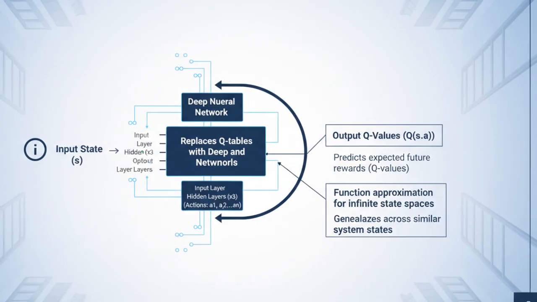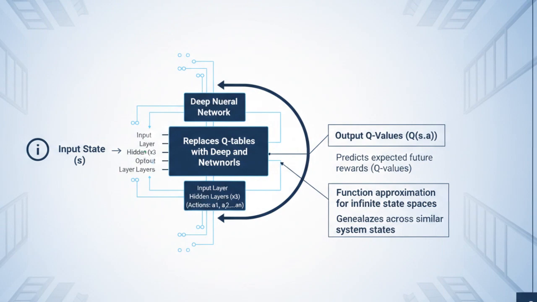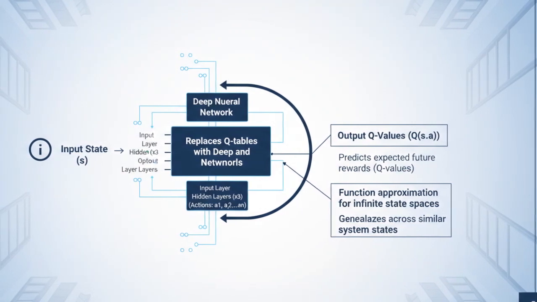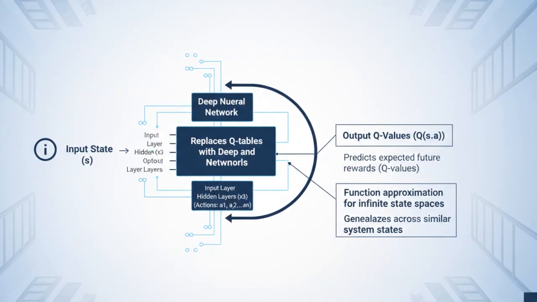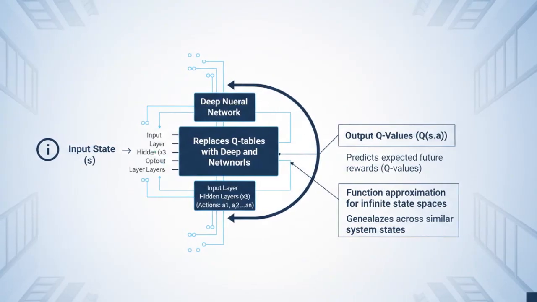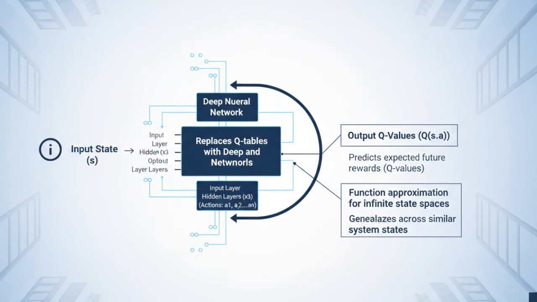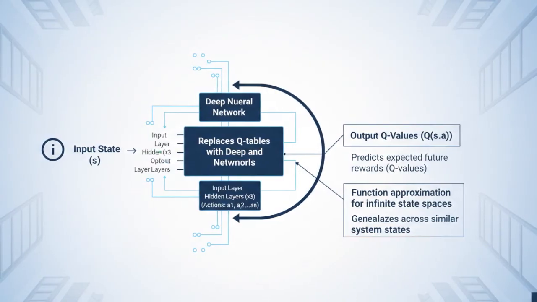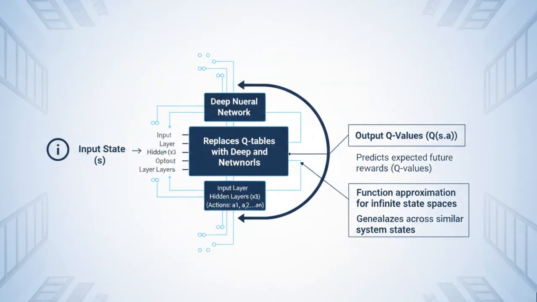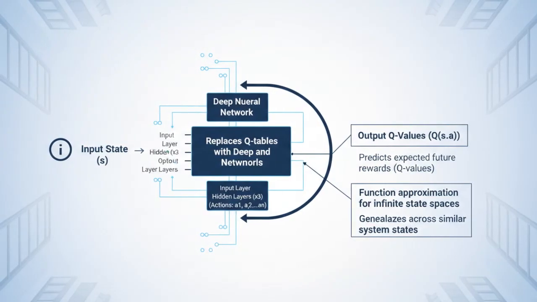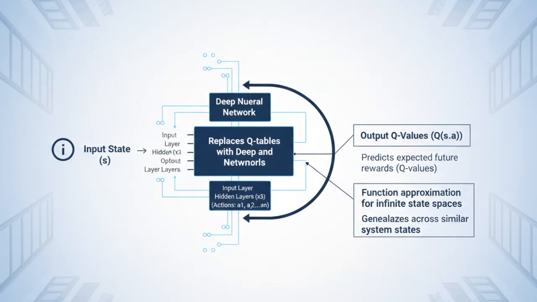Classical RL relies on Q-tables to store the value of every possible action in every possible state. However, in modern cloud architectures, the number of states is infinite. This is where deep Q-networks come in. We replace the lookup table with a deep neural network that acts as a function approximator. The network predicts the Q-value, the expected future reward, for each action given a state.